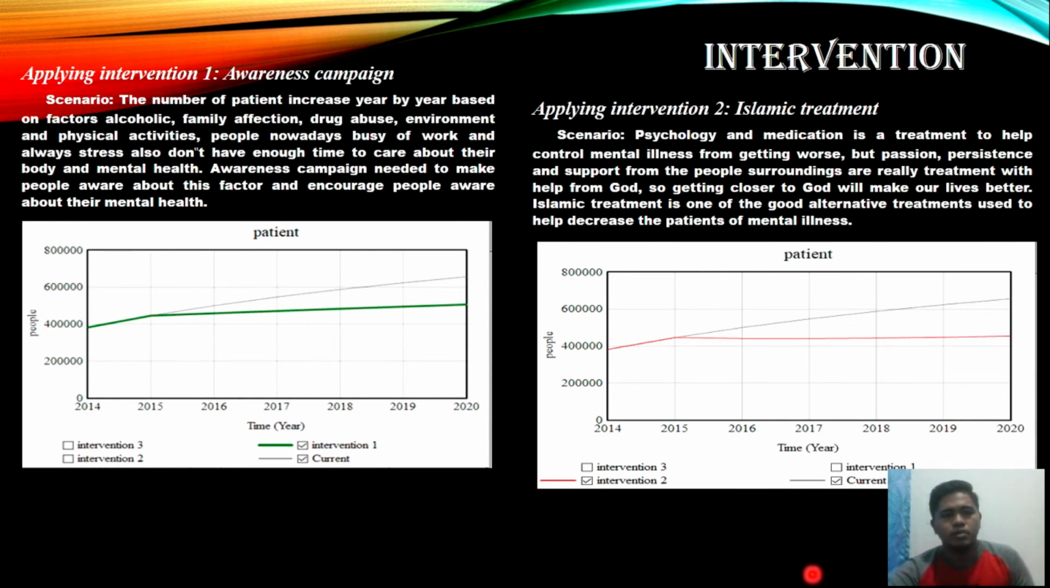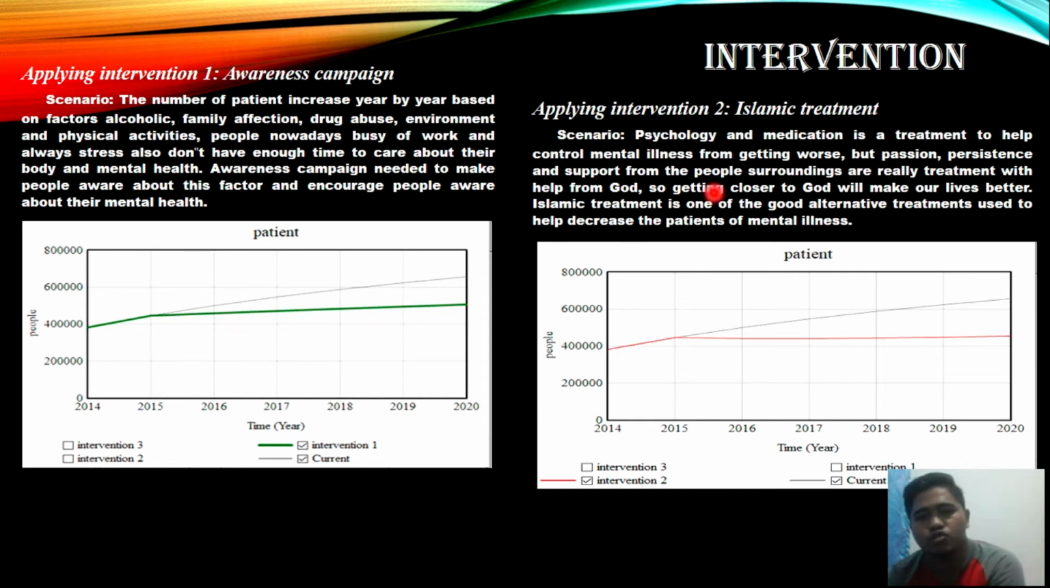Next, intervention. First, applying intervention 1, awareness campaign. The number of patients increases year by year based on the factors alcoholic, family infection, environment and physical activity. People nowadays are busy with work and hours of stress, and also don't have enough time to care about the body and mental health. A campaign needs to make people aware about the factors and encourage people to be aware about mental health. We can see that intervention 1 can decrease the mental health cases.